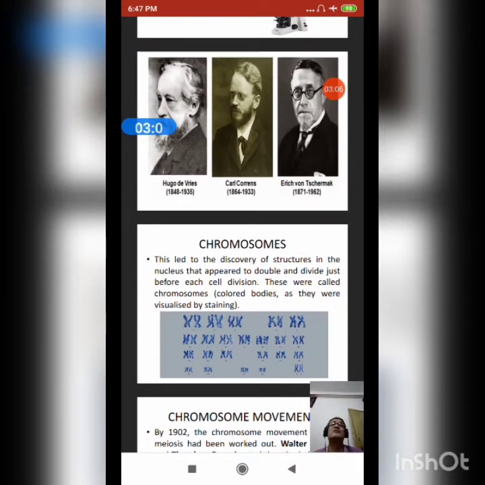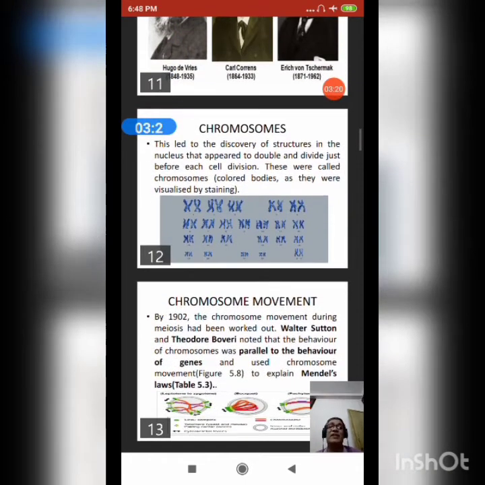So advanced microscopy and clear visibility of cell division, these two factors led to the discovery of a specific structure within the nucleus, the chromosome, which appeared in double and divided just before each cell division. These were called chromosomes, that is, colored bodies, as they are visualized by staining. Students, here I am showing you the karyotype of these chromosomes.